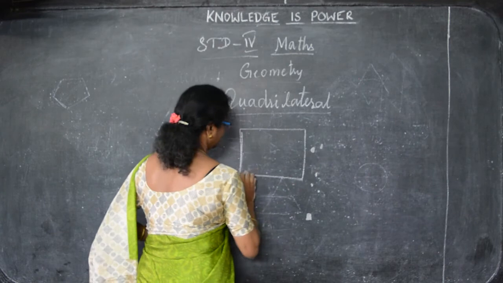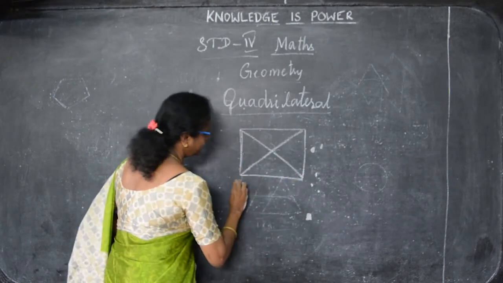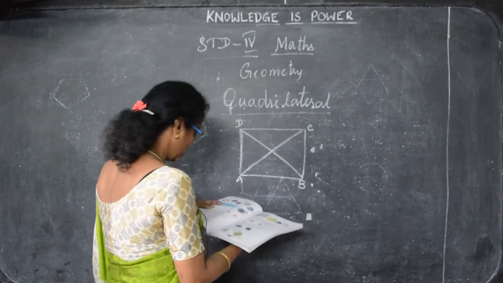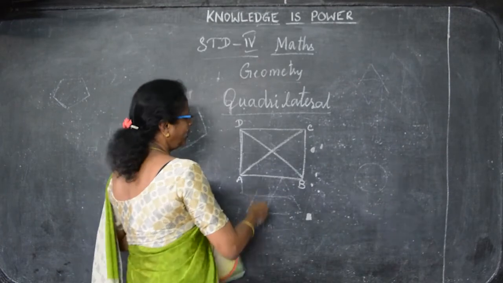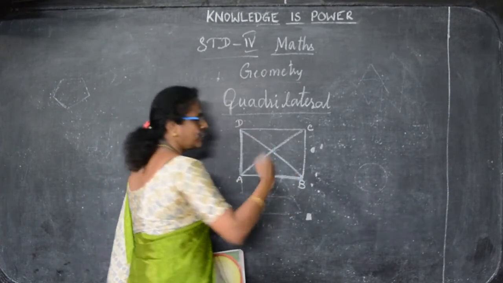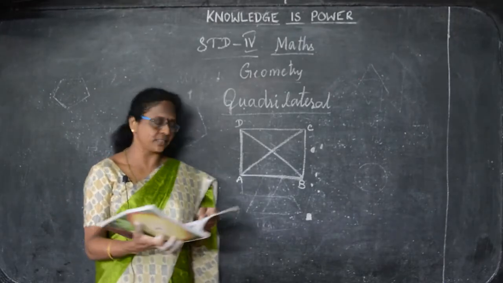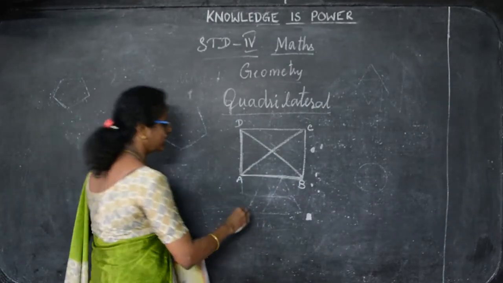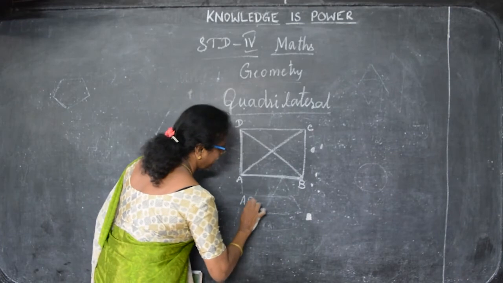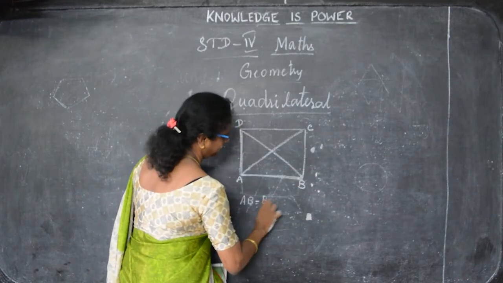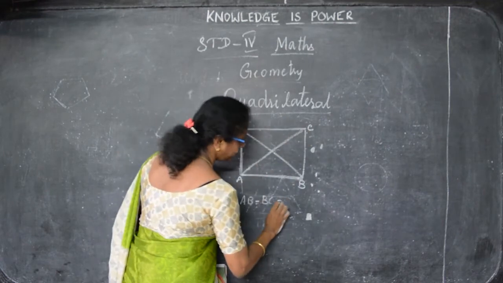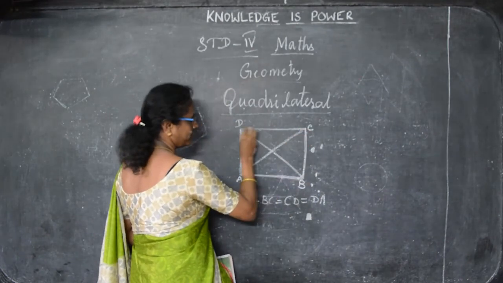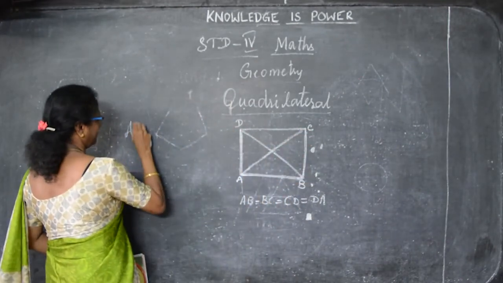In this square, the two diagonals, and these are the corners A, B, C and D. So this is the quadrilateral. All the four sides are a closed figure. Whichever sides are a closed figure, that is called the quadrilateral. So it has four sides, A, B, C, D. Quadrilateral means joining all the four sides. So that is AB, that is equal to BC, and that is equal to CD, and that is equal to DA. So all the closed figures of a square shape is called a quadrilateral.